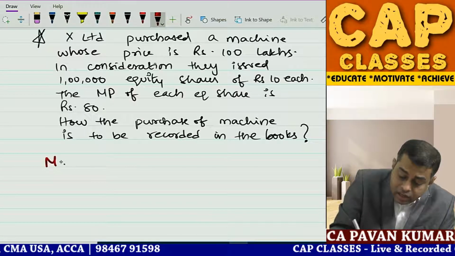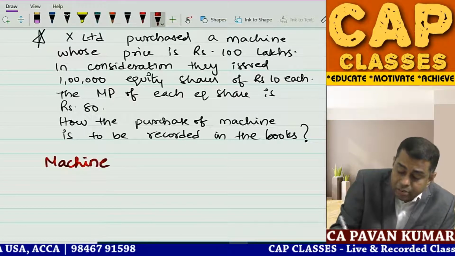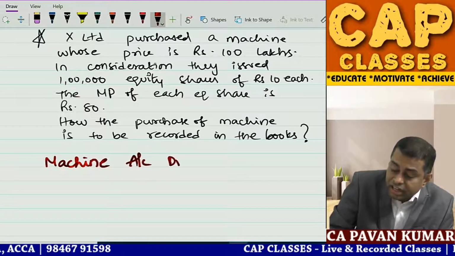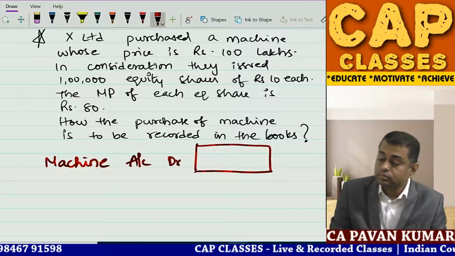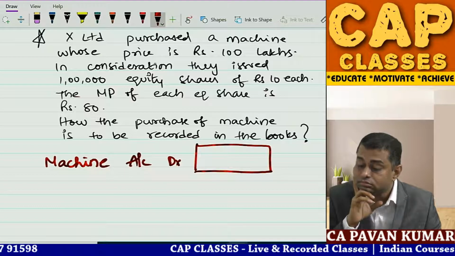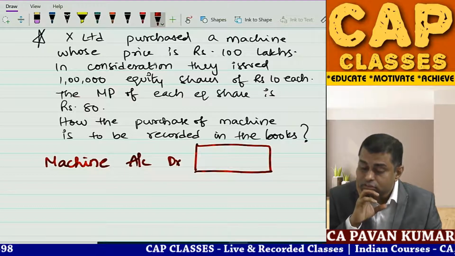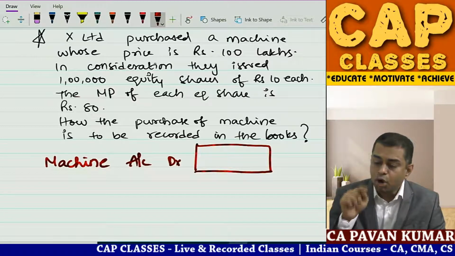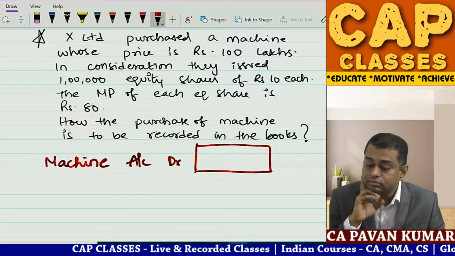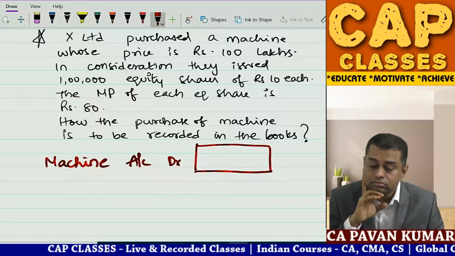Can I say machine account debit? How much should I write here? In the box, tell me how much I should write.